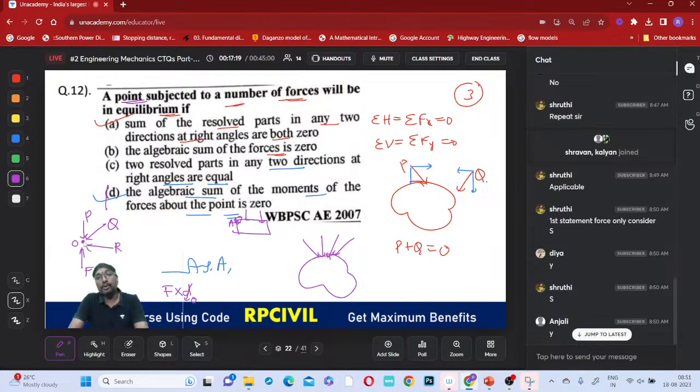Do you need to check the moment equilibrium separately or not? No need to check the moment equilibrium separately. If you check force equilibrium, it is sufficient. That is why option A only can be the answer, right? Is that clear? Shall I move to the next question?